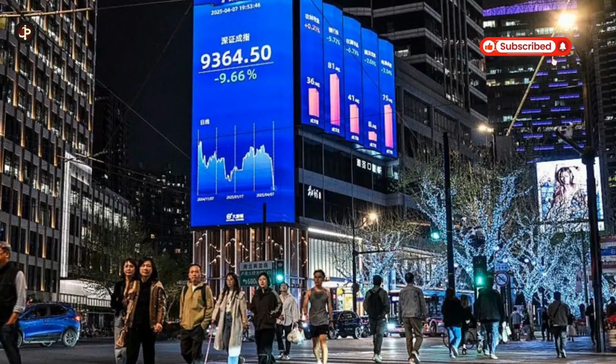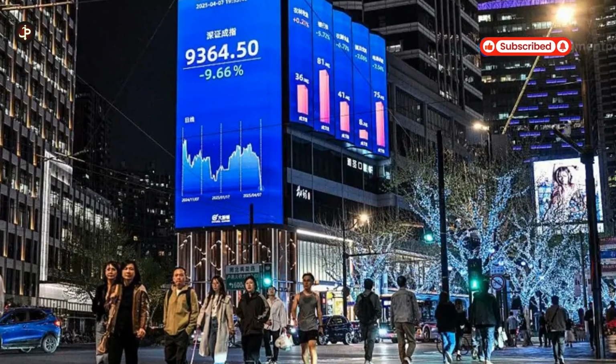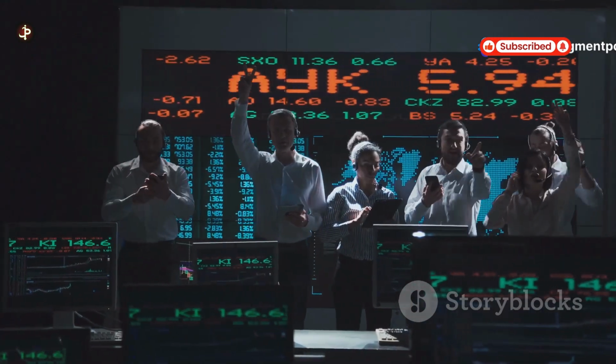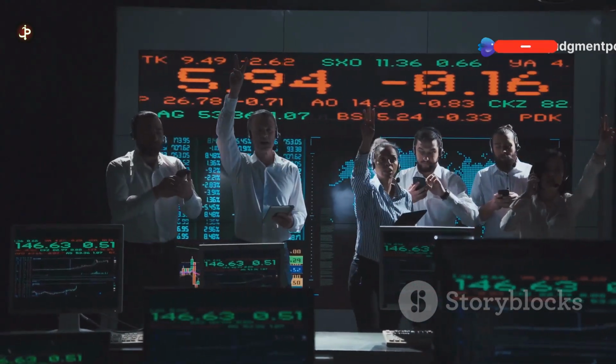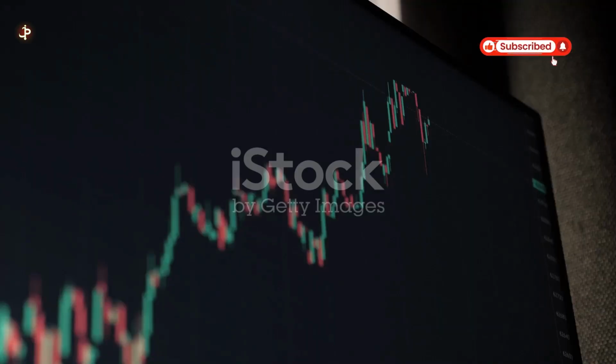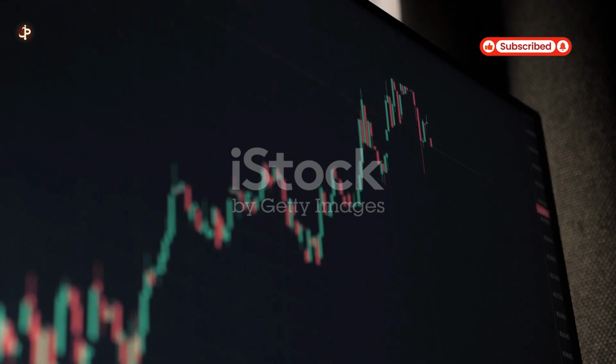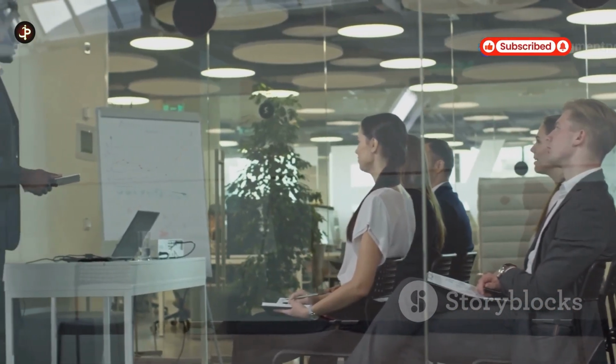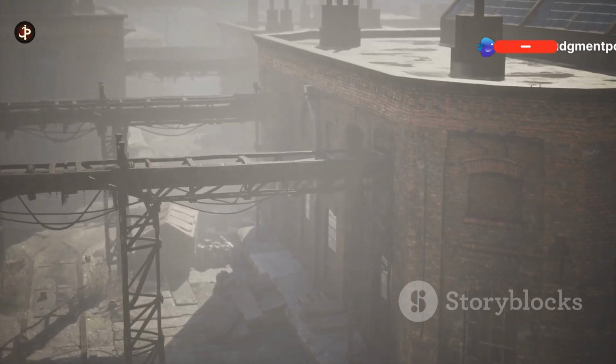The trade war between the world's two largest economies has sent shockwaves through global markets. The uncertainty surrounding the conflict has made businesses and investors nervous. Stock markets around the world have experienced significant volatility. Some fear that the trade war could escalate further. This could lead to a global economic slowdown.